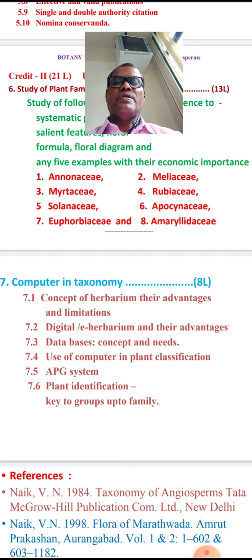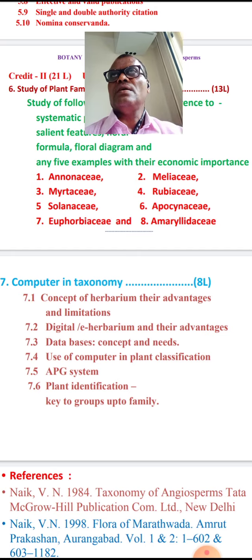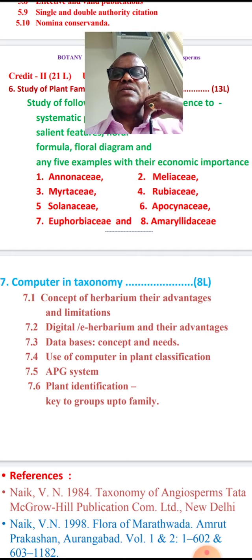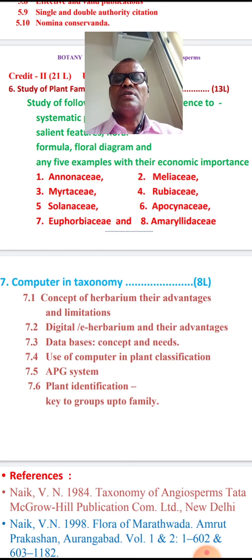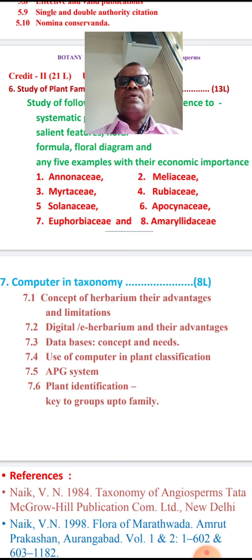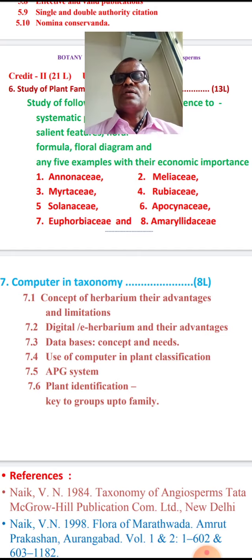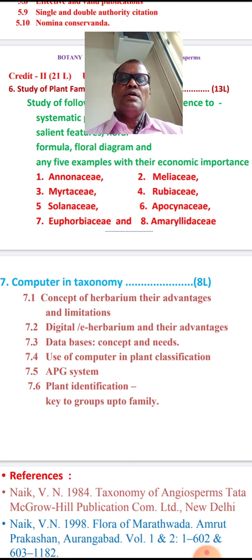So there are 6 points. The first point, concept of herbarium and their advantages and limitation. Actually up till now we have only heard the word herbarium, but what is herbarium, their techniques, their steps, and in practical also we are showing the demonstration. If there is offline, we are doing herbarium here, and if not, we will do video clips or the online demonstration, right?